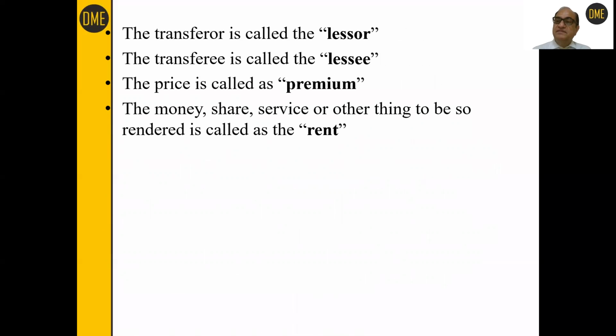And the price paid, that is rent or share in crop or share in services, is known as premium. Premium has two connotations: money, share, services or other thing so rendered is called the rent. And the actual connotation of premium is an extra payment taken from the tenant. Suppose I am going to take a shop on rent in a big mall in Noida.